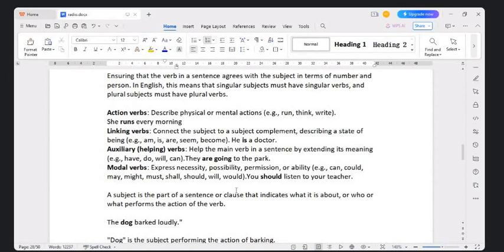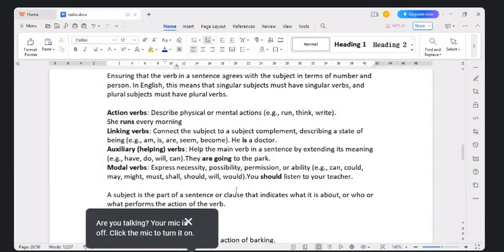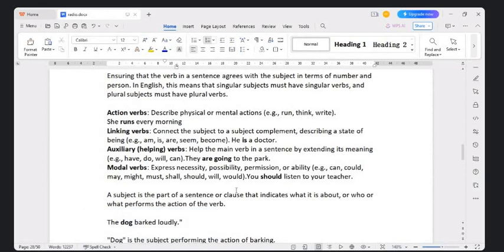So, she runs every morning. Linking verbs connect the subject to a complement, describing a state of being. Example: am, is, are, seem, become, etc. Here, he is a doctor. I am a teacher. We are going to the park. Now, what are auxiliary verbs? Auxiliary verbs help the main verb in a sentence by extending its meaning, like they are going to the park. Now moving ahead, what are modal verbs?